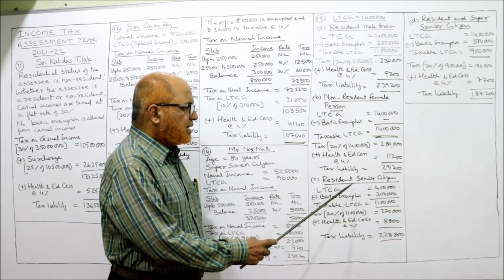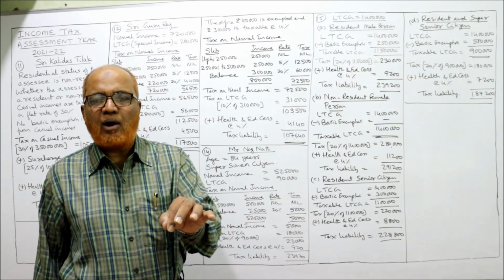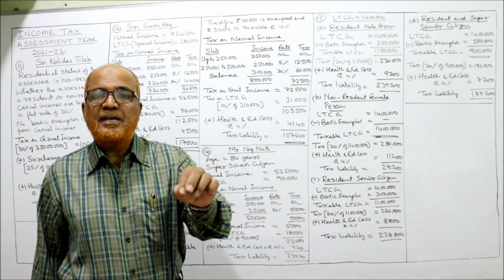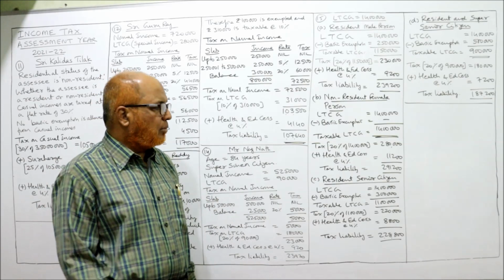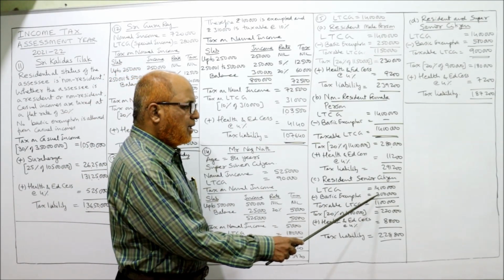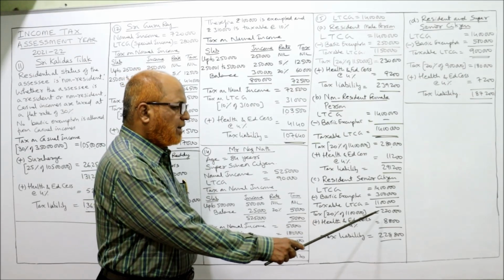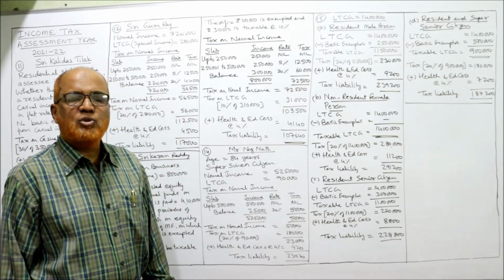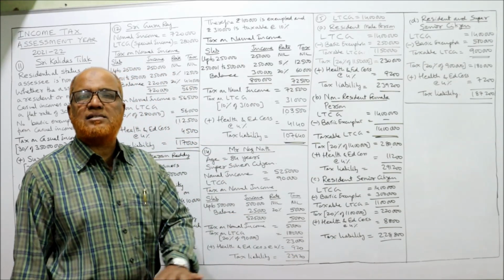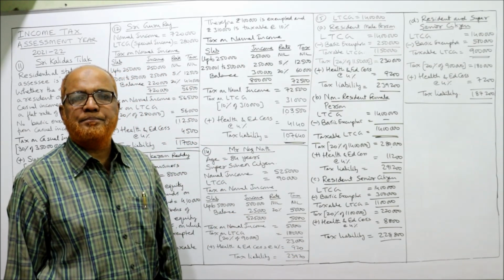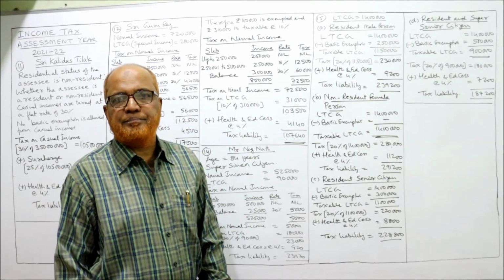Next, resident senior citizen. For a resident, the basic exemption is allowed. For a senior citizen, the basic exemption is 3 lakh, so 3 lakh rupees would be deducted. Taxable LTCG is 11 lakh. Tax is 20% of 11 lakh, 2,20,000. Health and education cess 8,800. Tax liability 2,28,800. That's all.